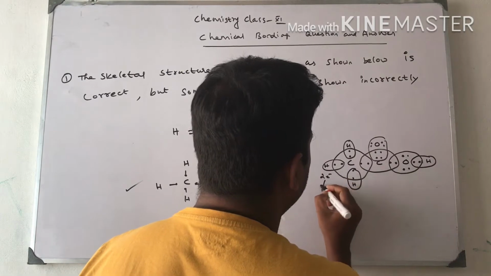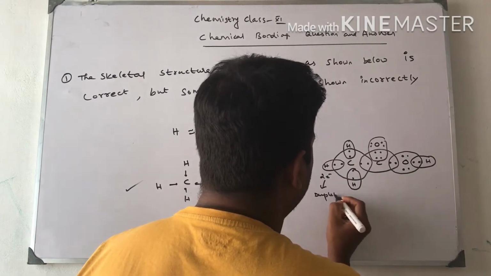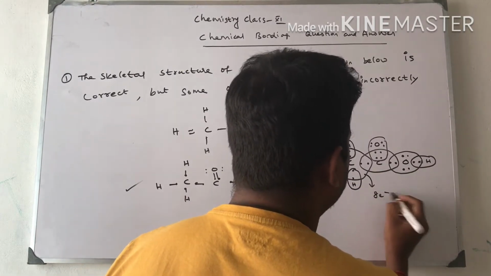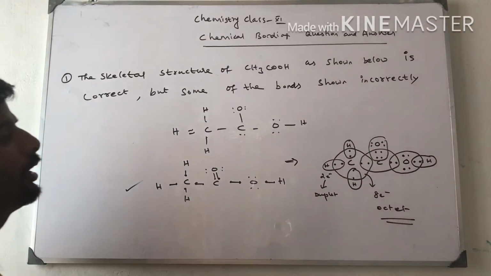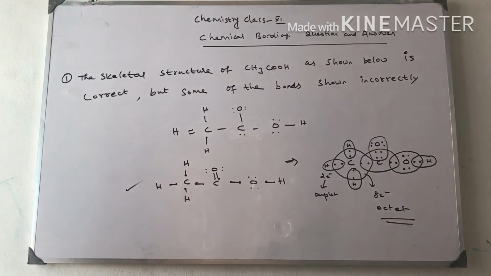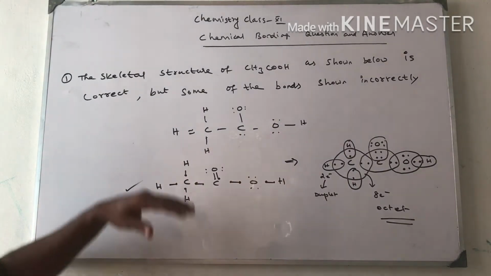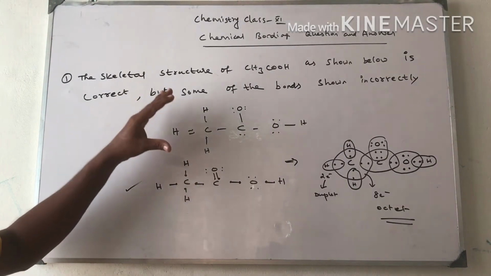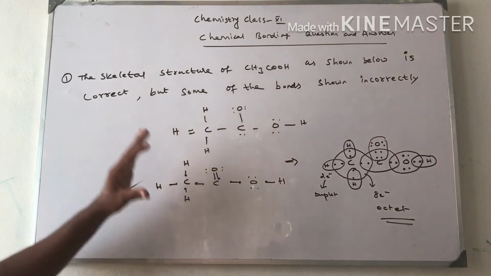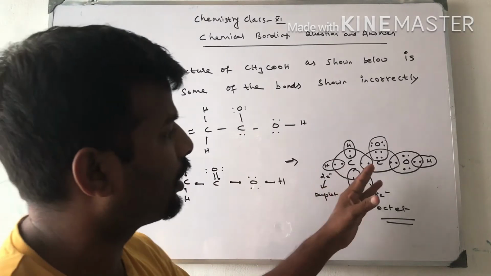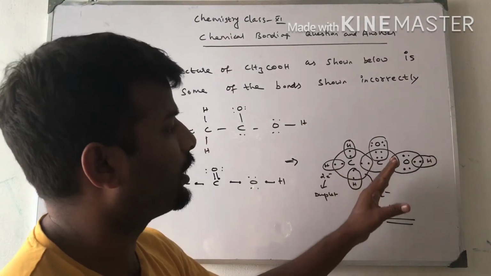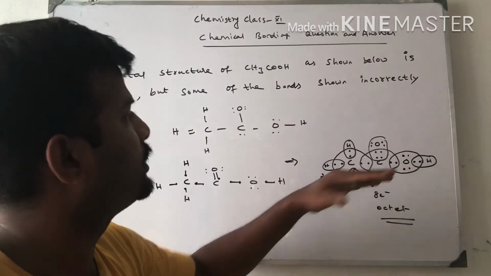Here 2 electrons is duplet configuration, 8 electrons is octet configuration. So this bond arrangement can be explained like this. This is the correct bond arrangement of this acetic acid structure. We check all the elements: all are satisfied, all are stable. So this is the correct one.